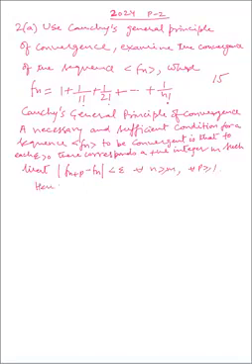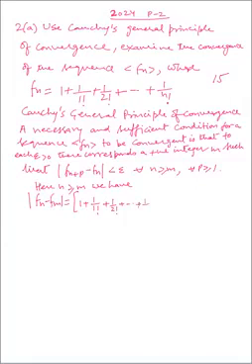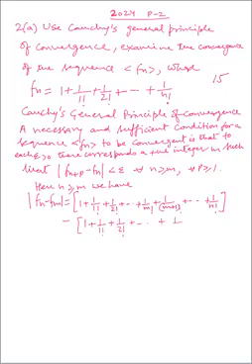Here n is greater than equal to m and we have fn minus fm: 1 plus 1 upon factorial 1 plus 1 upon factorial 2 up to 1 upon factorial m plus 1 upon factorial m plus 1 up to plus 1 upon factorial n, minus 1 plus 1 upon factorial 1 plus 1 upon factorial 2 and up to 1 upon factorial m.